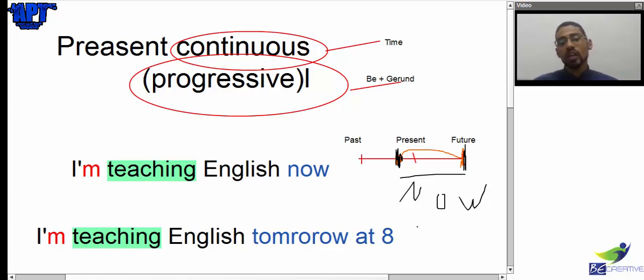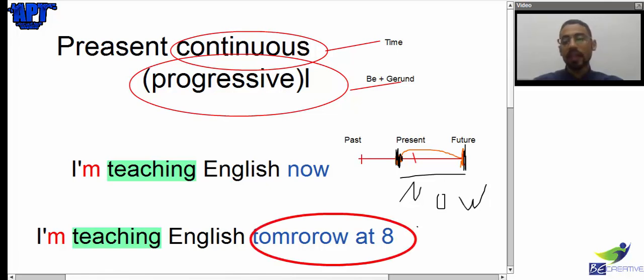When I use it for something that will happen tomorrow, or something that will happen in the future, I use the same form, but I mentioned something important here. I mentioned tomorrow at 8. So I was specific about that, same as when I said it's now.